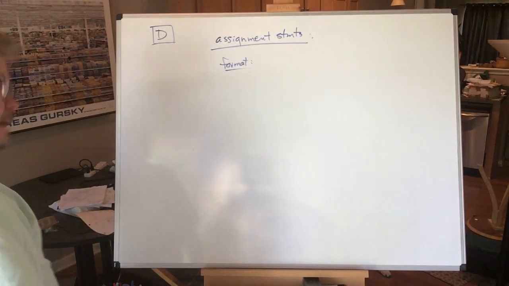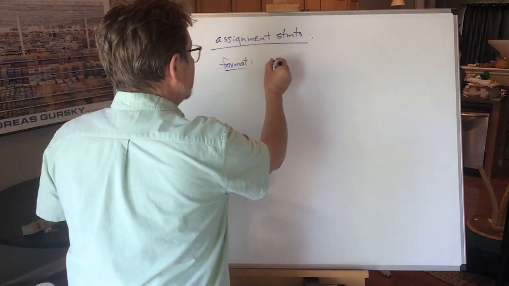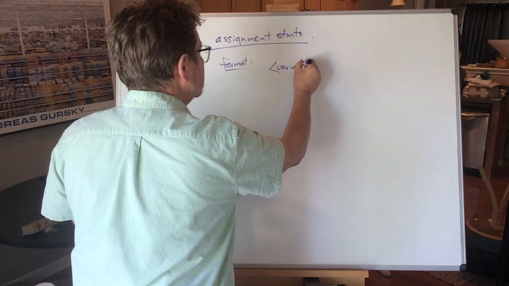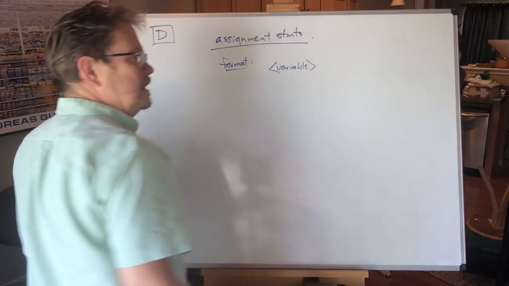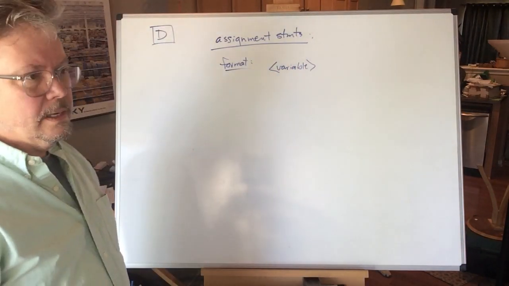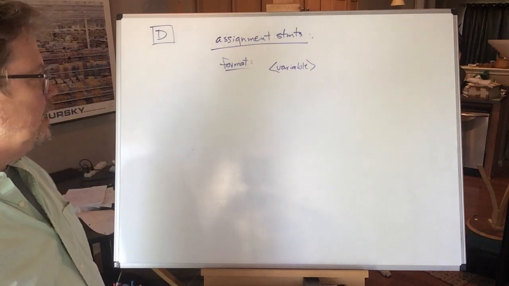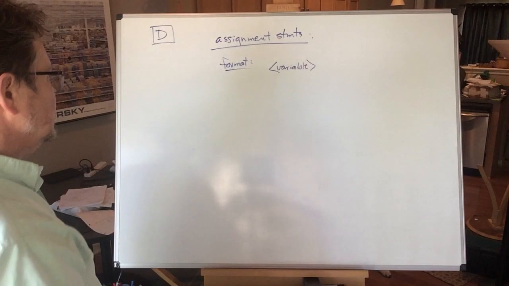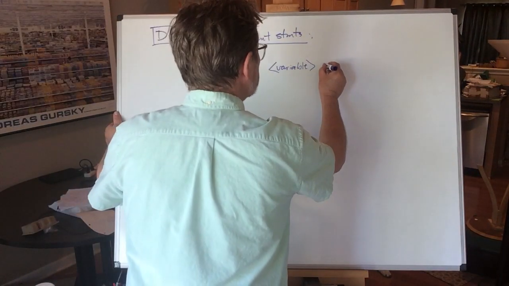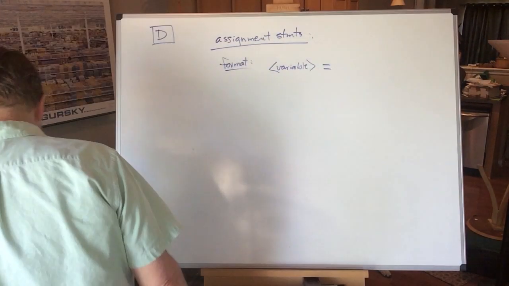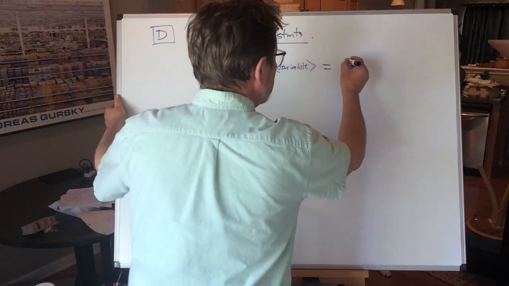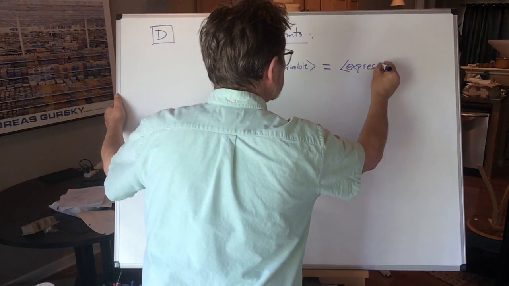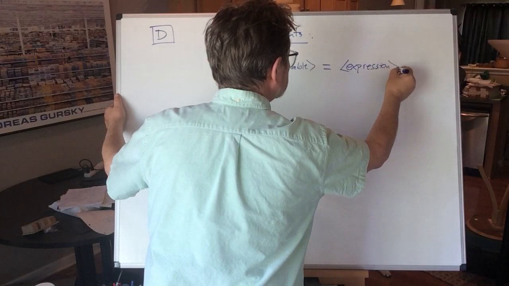Well, abstractly represented, on the left, they have to have a single variable, V-A-R-I-A-B-L-E. No variable list separated by commas, no pair of variables separated by spaces, no strings inside double quotation marks, nothing like that. Just a single variable and nothing else. A single equal sign, and on the right-hand side, an expression, E-X-P-R-E-S-S-I-O-N, semicolon.